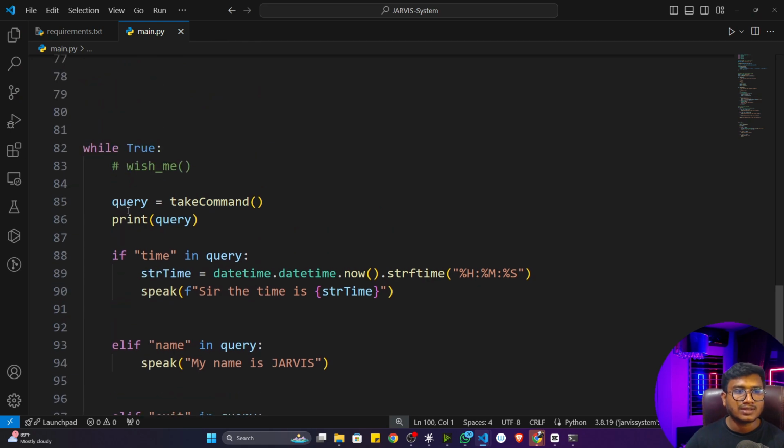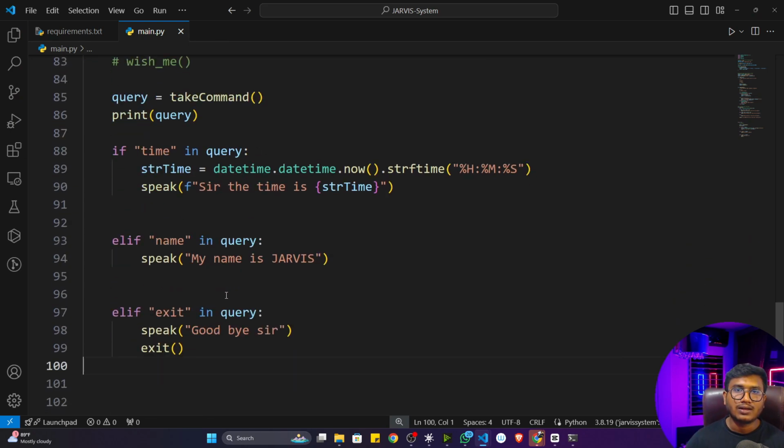Now see, my execution would be done. Okay, so every command you can set here, all the tasks you can perform here. If you just simply search on Google, like Jarvis different command, you will see people have already written different commands. You can use them in your condition as well. I'm going to show you some of the commands, some of the tasks. Apart from that, you can add more. This should be your task actually.